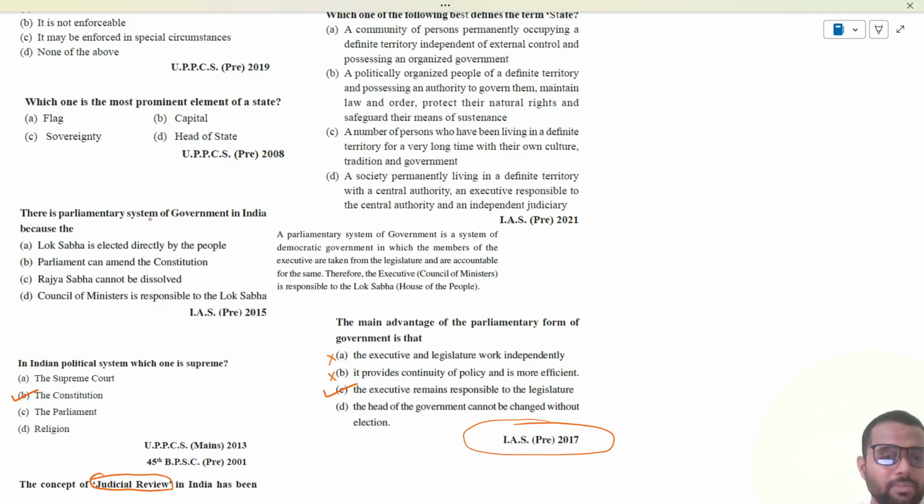There is a parliamentary system of government in India because the Lok Sabha is elected directly by the people. Parliament can amend the constitution. Rajya Sabha cannot be dissolved. Council of Ministers is responsible to the legislature.